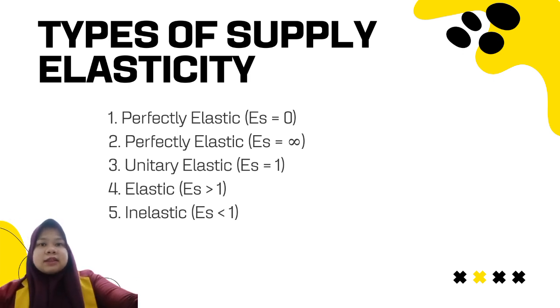Fourth, elastic. Supply can be said to be elastic if the percentage change in the number of products offered is more than the percentage change in product price. Fifth, inelastic. Supply can be said to be inelastic if the percentage change in the number of products offered is less than the percentage change in product price.